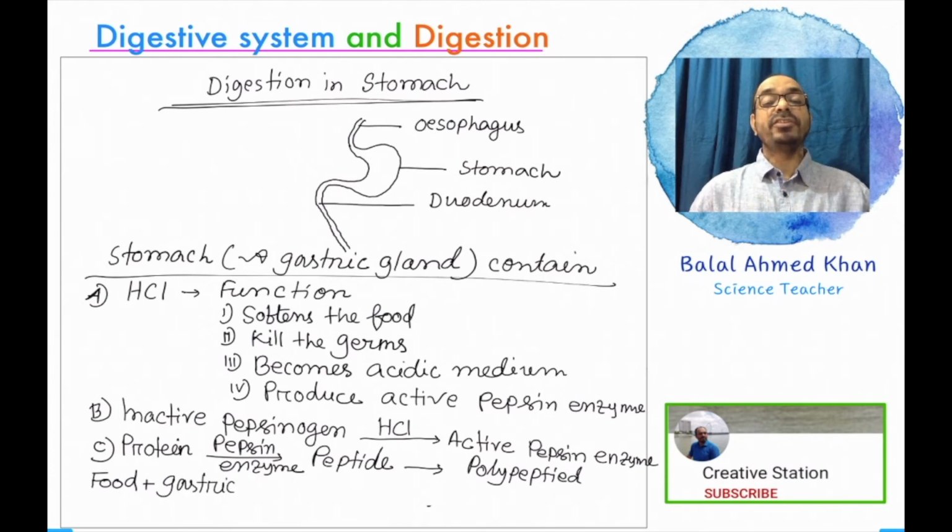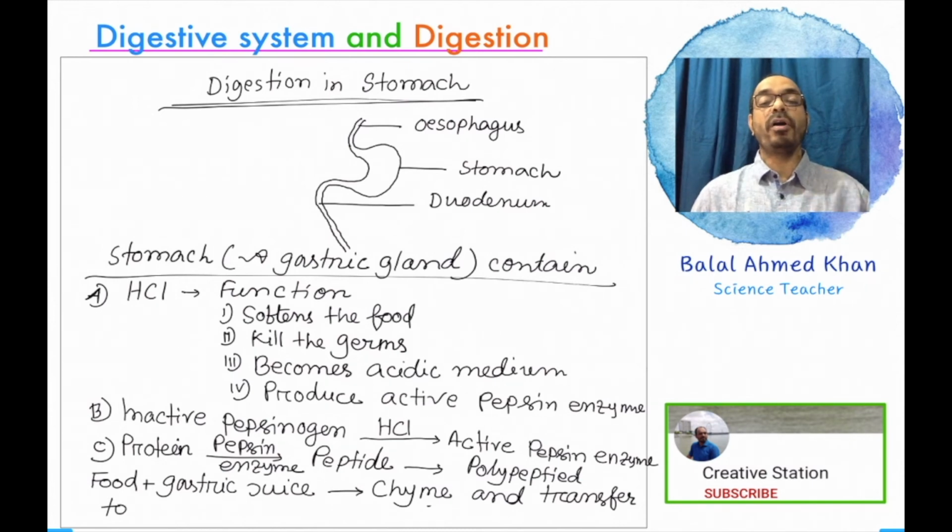In the stomach, no other digestion occurs except this protein digestion. There is no complete protein digestion. Only a half digested protein substance is produced with the help of digestion in the stomach. There is no complete digestion, or any digestion other than protein. So, all the food substance plus gastric juice that is produced from the gastric gland is converted into chyme, a soup-like liquid substance.